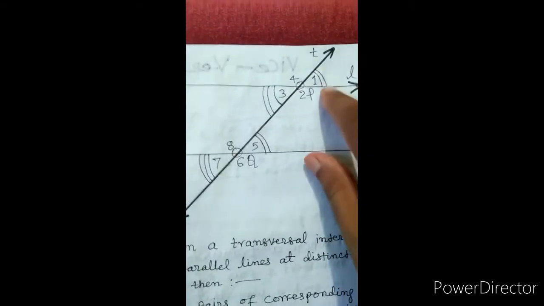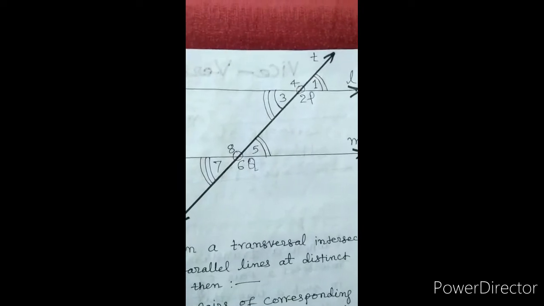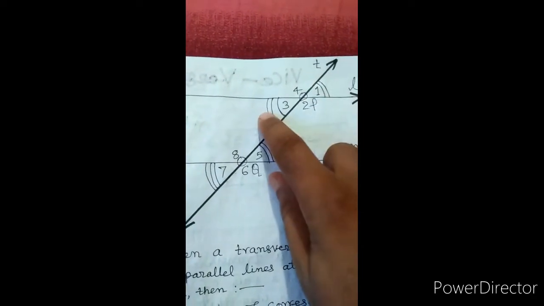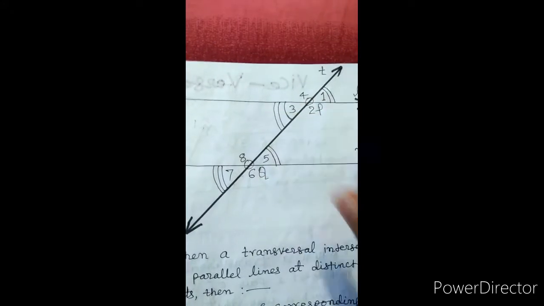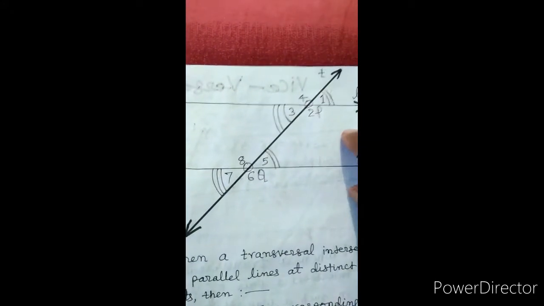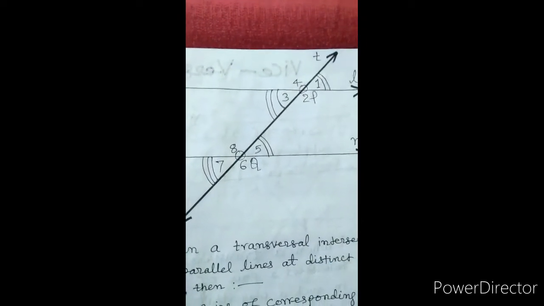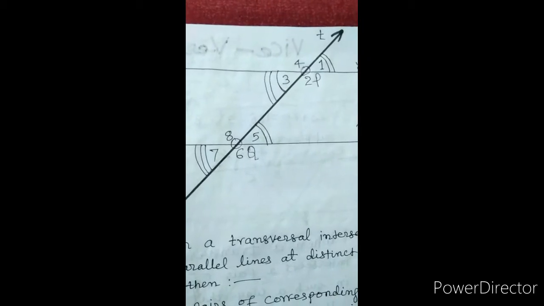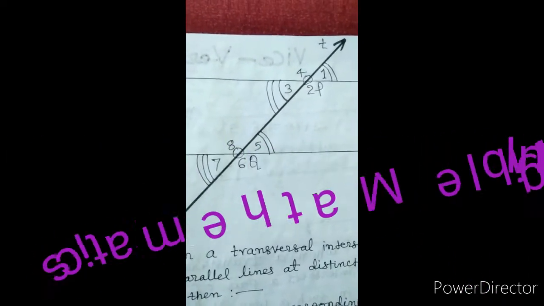Angle 1 and angle 4 are called a linear pair of angles. Angle 1 and angle 3 are called vertically opposite angles, and angle 4 and angle 2 are also called vertically opposite angles. Vertically opposite angles are equal.